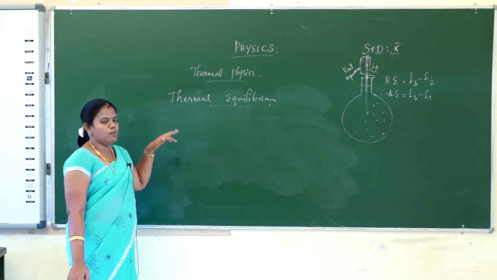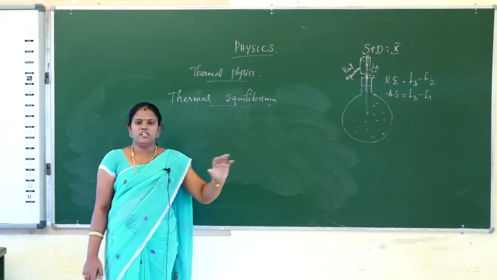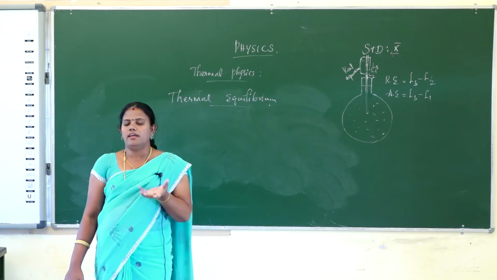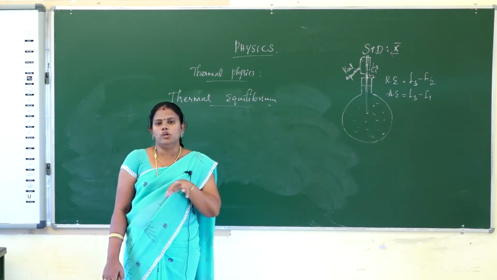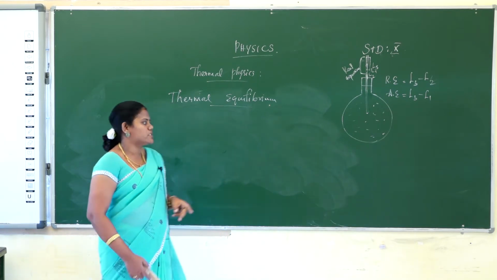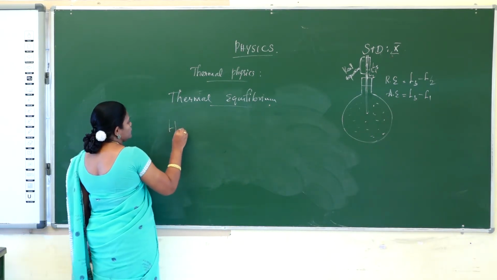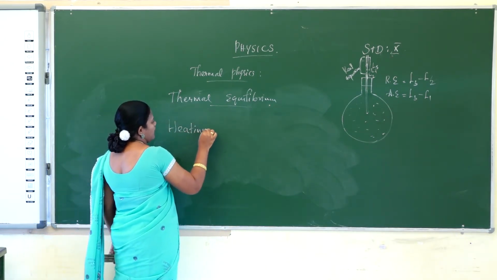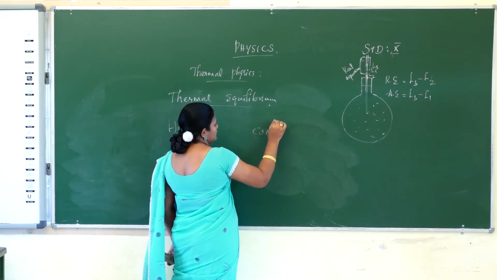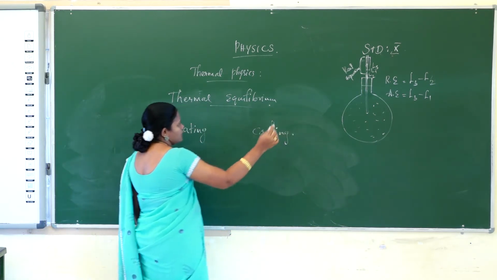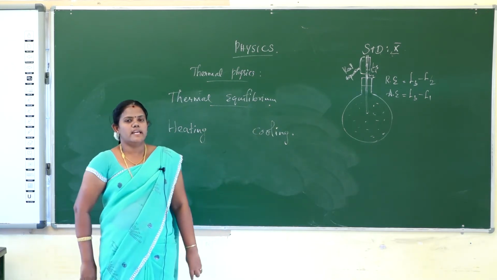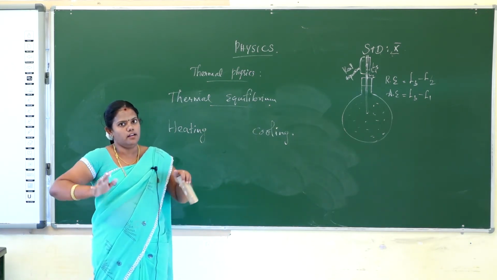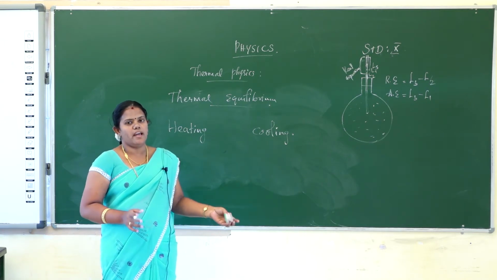In this thermal equilibrium stage, one body is giving heat, and another body is getting cool. In the terms we know, there are two: heating and cooling. One is heat and another one is cooling. Always, heat will be transferred from higher temperature to lower temperature. For example, one body has a high temperature, and a nearby body has a lower temperature.